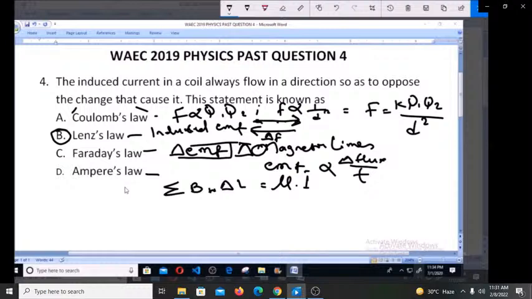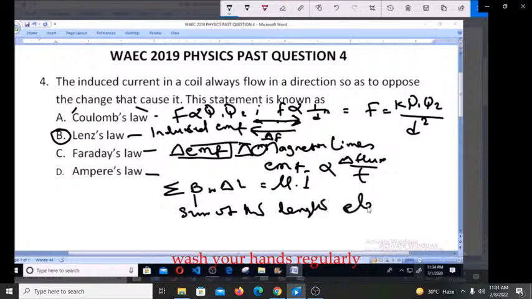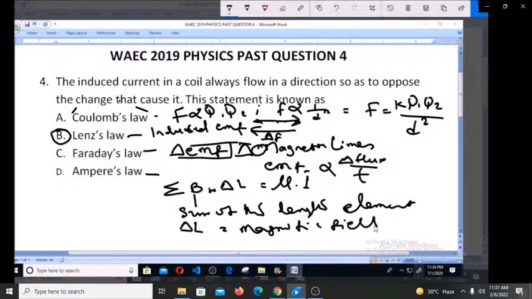Very importantly, the summation here is the sum of the length elements, and B is the magnetic field in the direction of the length of the element.